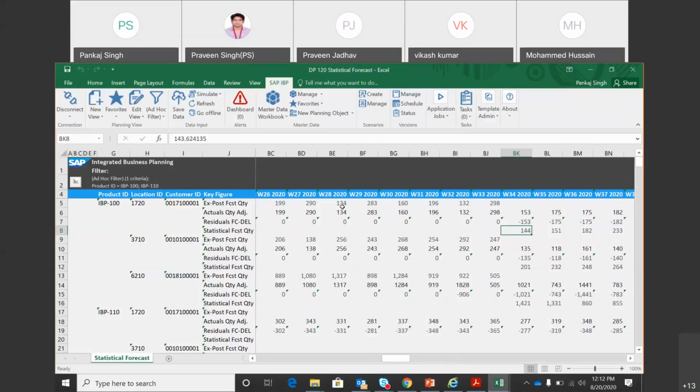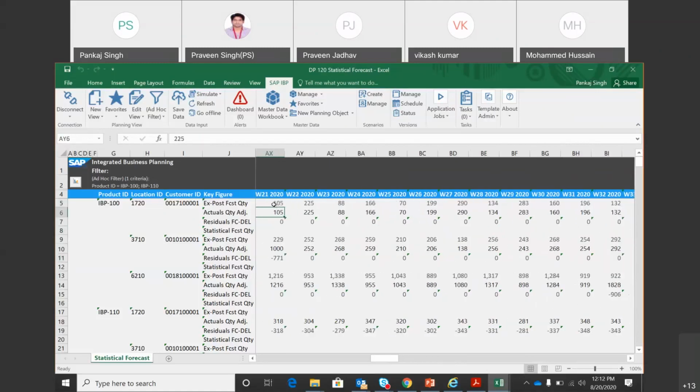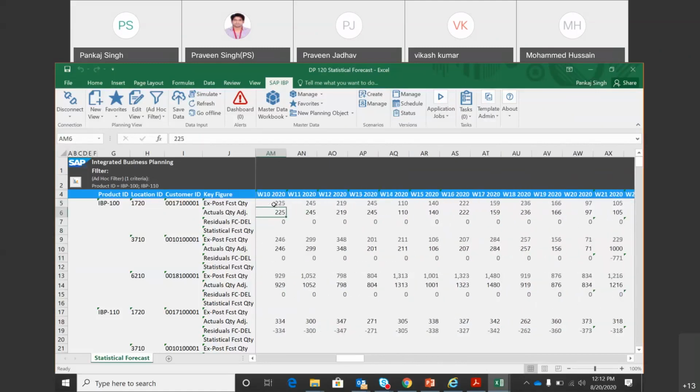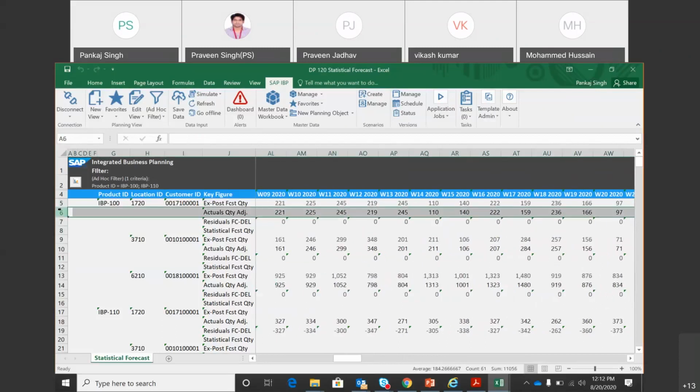Understood? Now, these ex post forecast quantities can be different, and may be different many a times, from your actual numbers. Okay, and if that is the case, then you will be.